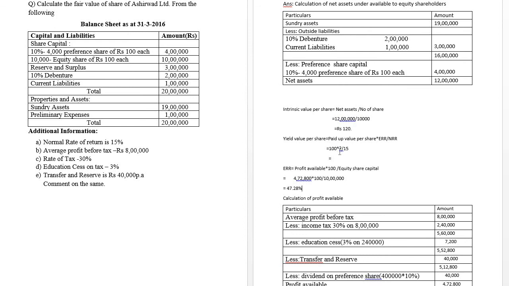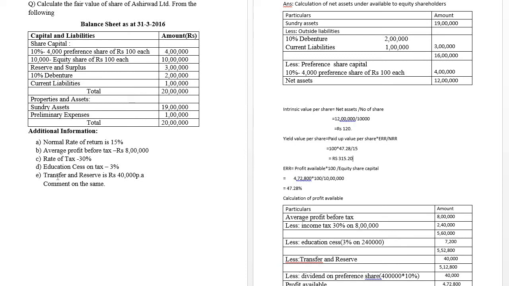Then you have to find out the yield value per share. How do you find it out? The paid up value per share is already available. The expected rate of return, we have already found here. Therefore, we substitute 47.28 as the expected rate of return. Therefore, 100 into 47.28 divided by 15, and we get the yield value per share, which is rupees 315.20 per share.